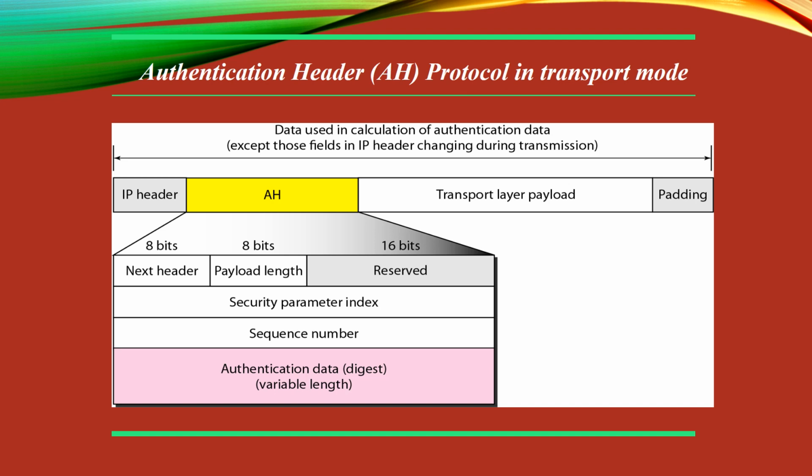Then there is the sequence number. It is a 32-bit sequence number providing ordering information for the sequence of datagrams. The sequence numbers prevent a replay. Note that you have to remember the sequence number is not repeated even if the packet is retransmitted. The sequence number does not wrap around after it reaches 2 raised to 32. A new connection must be established. Then there is the authentication data. The authentication data field is the result of applying a hash function to the entire IP datagram except for the fields that are changed during transit.